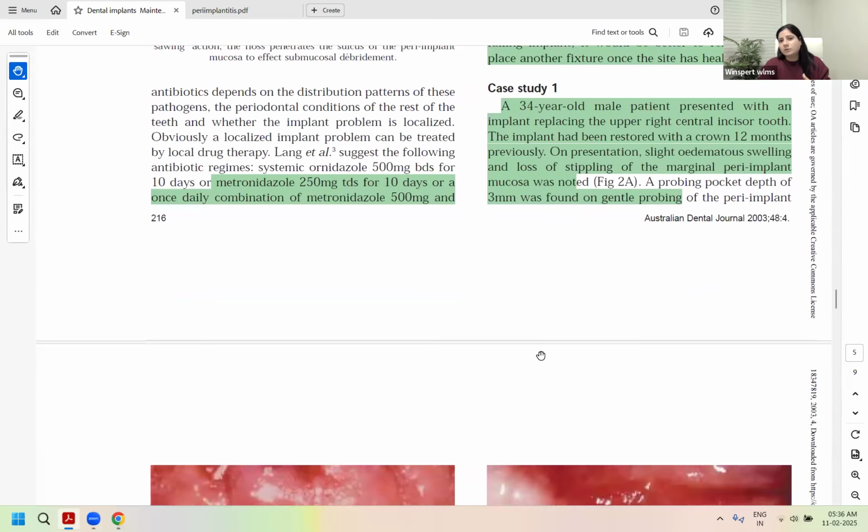Now the pocket was debrided, abscess was drained, and a course of antibiotics was prescribed. On reviewing the implant 6 weeks later, complete resolution of abscess was noticed, and peri-implant probing depths were also reduced to 3 mm, which is normal now, and no further treatment was required apart from the routine recall and maintenance care.